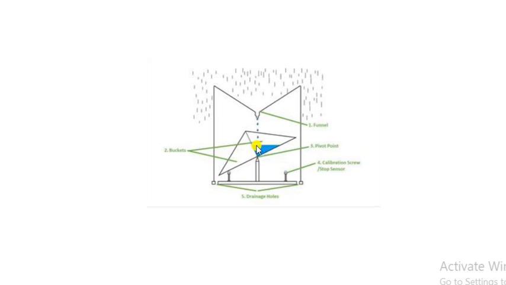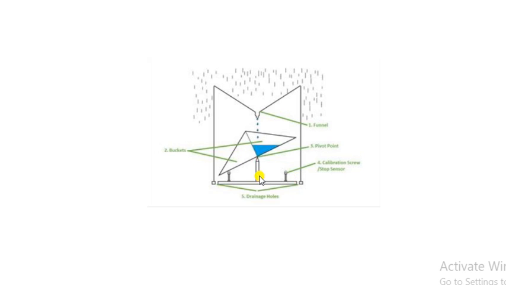Once this water passes through the drainage, automatically this bucket comes up and starts recording. This procedure continues, and there is no need for frequent changing. You can place it once, and it can record the rainfall automatically. When one bucket is filled, the other is removed, then the next one is filled. In this way, striking the calibrant screw, these are the sensors.